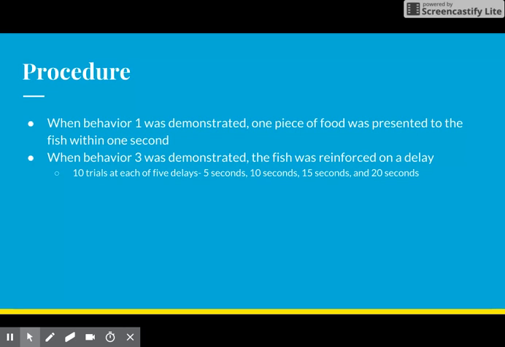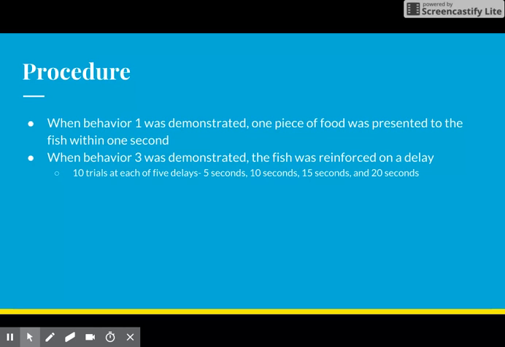In order to assess the two concurrent schedules of reinforcement, the R2 fish school trainer was used to train the fish to engage in the different operant responses previously mentioned. During the baseline phase, which lasted 10 sessions over the course of 5 total days, the baseline results demonstrated no identifiable preference between two schedules of reinforcement. After the baseline phase concluded and data was deemed to be stable, each of the two behaviors was assigned a schedule of reinforcement.